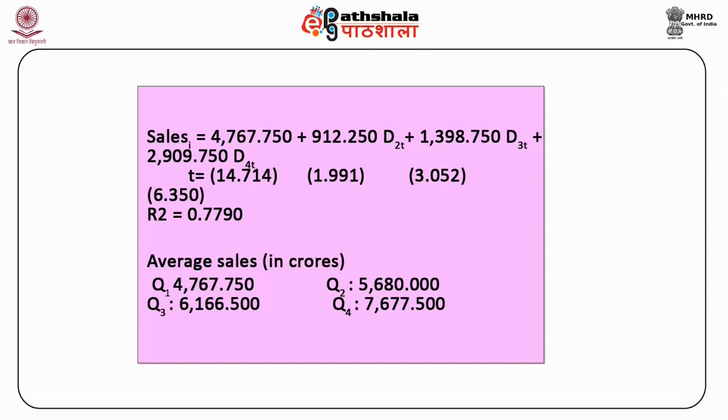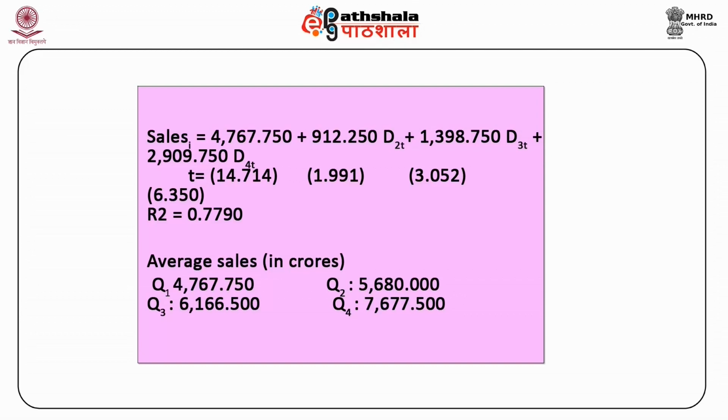The respective t values are 14.714, 1.991, 3.052 and 6.350. R square is equal to 0.7790. From this regression result, we can conclude that the average sales in the first quarter were about rupees